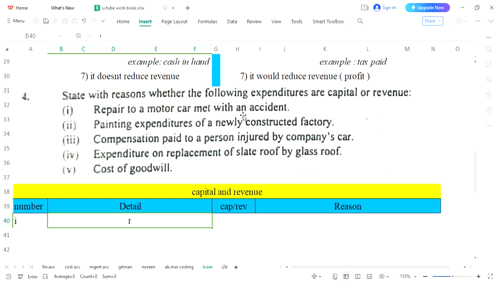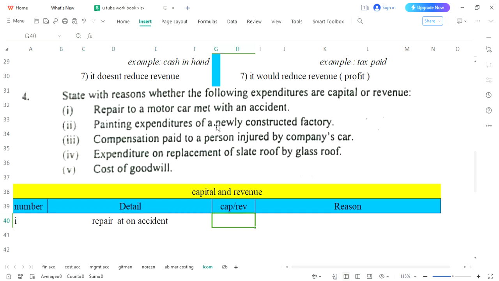So first we will write down the detail. Repair on accident. You may enlarge or shorten this detail according to you. So I have said that accidents are not guaranteed not to happen again within a shorter period of time. So this is a routine. When you are maintaining your asset, accident happens, so it would be considered as revenue.